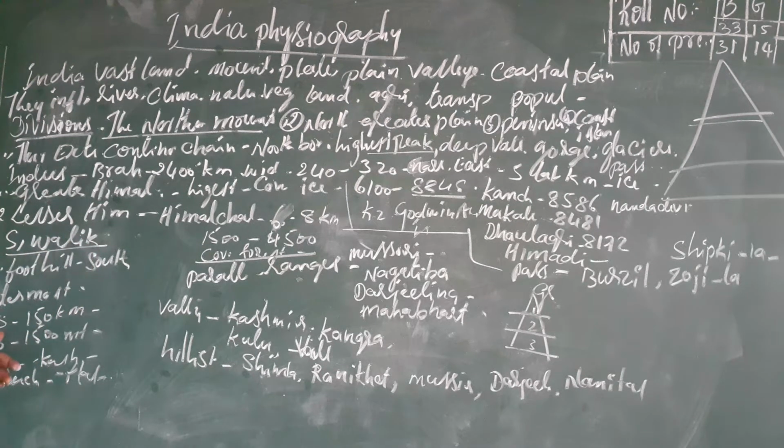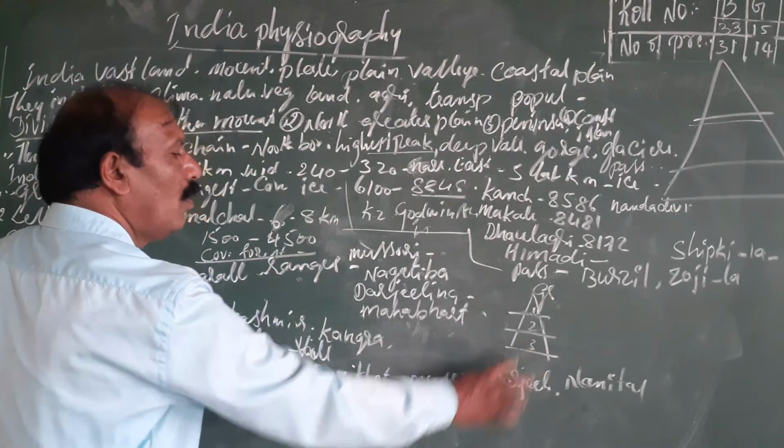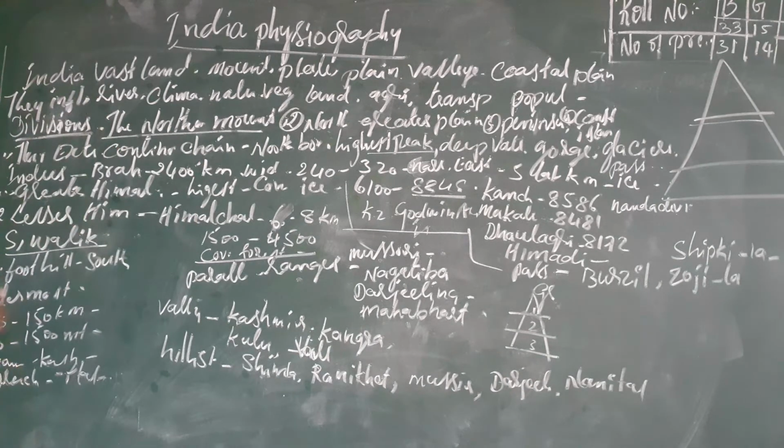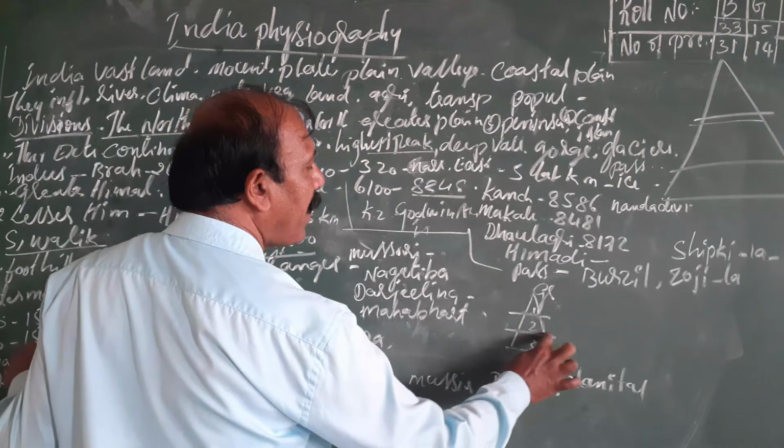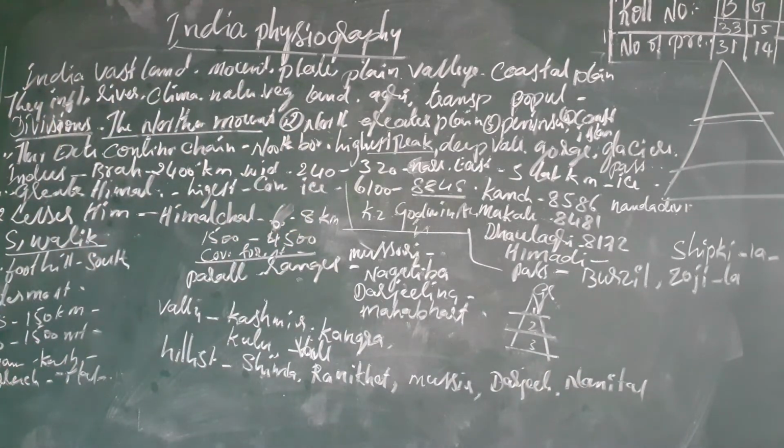The Shivalik area is about 15 to 150 kilometers in width, and it extends 600 to 1,500 meters in height.